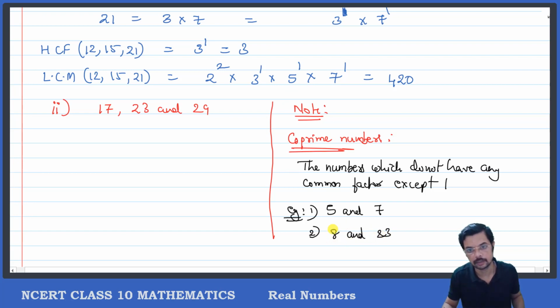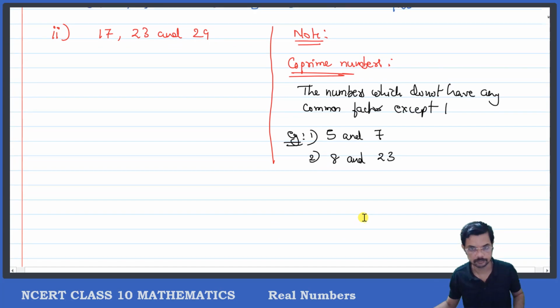See, 8 is a composite number, 23 is a prime number. So 8 and 23 do not have any common factor. Correct? Can you see that? 23 will not have any common factor which is present in 8. So even composite numbers can be co-prime to other numbers.